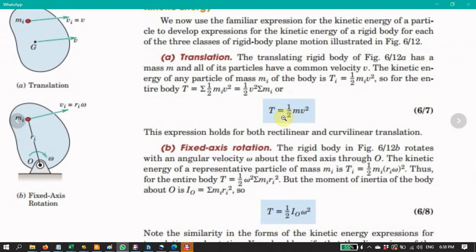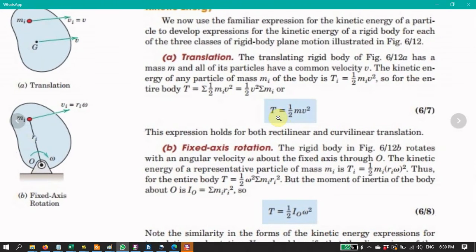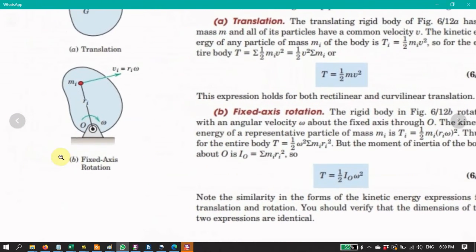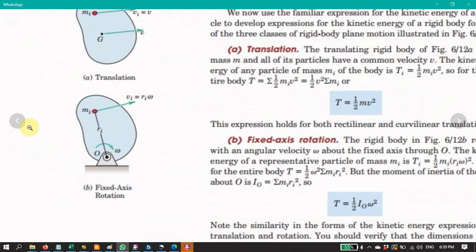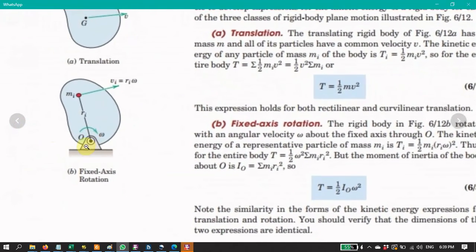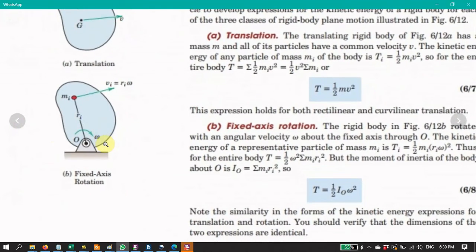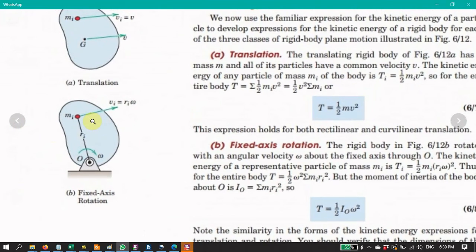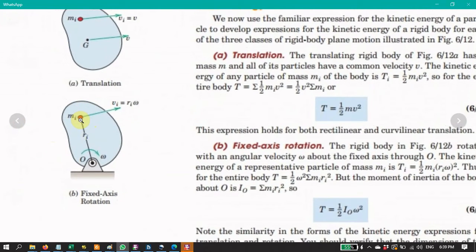Rectilinear means the system is moving in a straight line without changing its orientation. The other one is non-straight line. And then we have fixed axis rotation. If you look at the figures showing the fixed axis rotation, we have a pin there, and the whole system is moving without deformation, right? In this way, we can evaluate the kinetic energy.